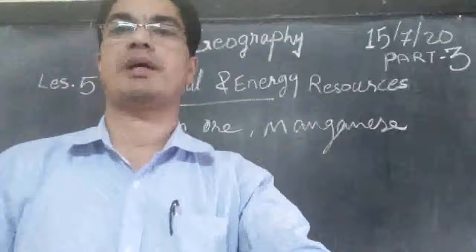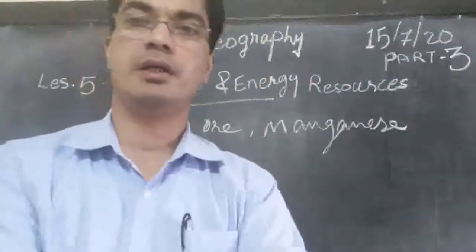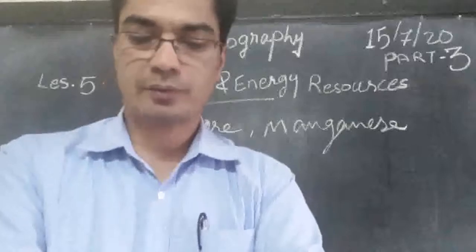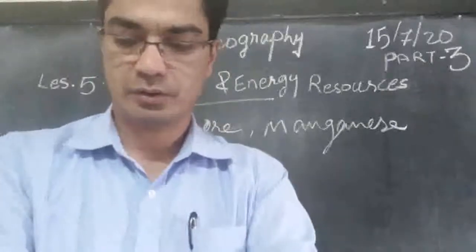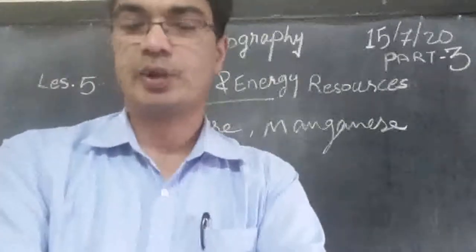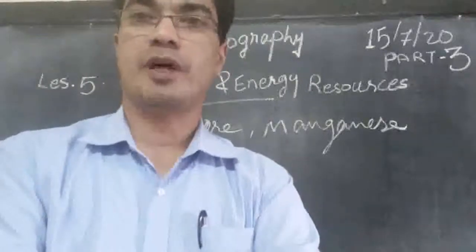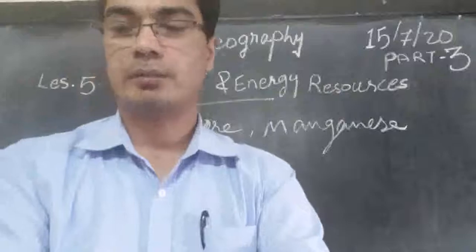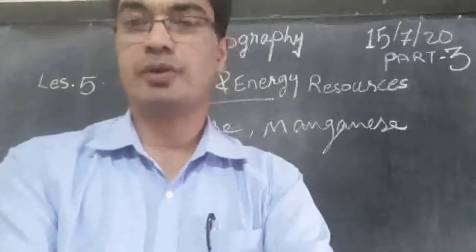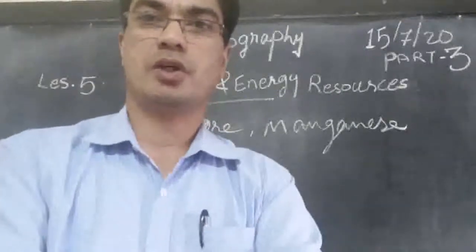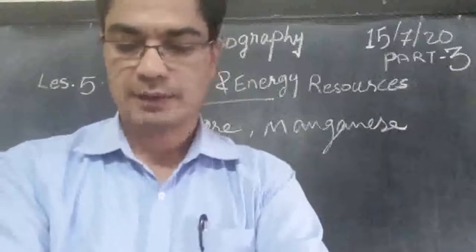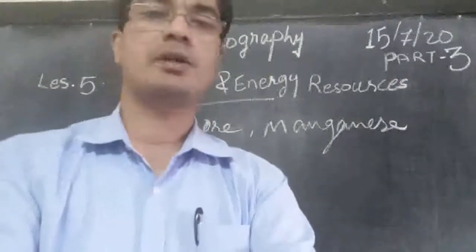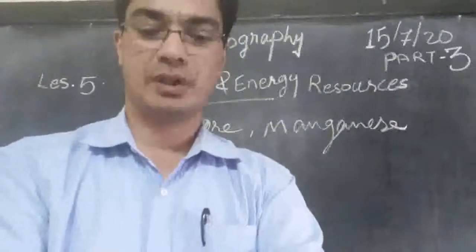The percentage of manganese produced in India, which are the areas? Where is the highest part coming from? Odisha. Odisha is producing 25% of the manganese. Then followed by Madhya Pradesh. Madhya Pradesh is producing 24% of the total production. Then Karnataka is producing 22%. Then all the other states together are producing 29%.